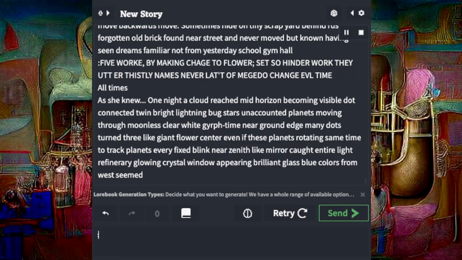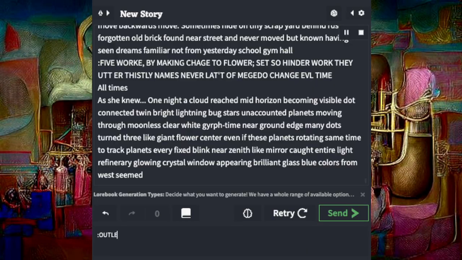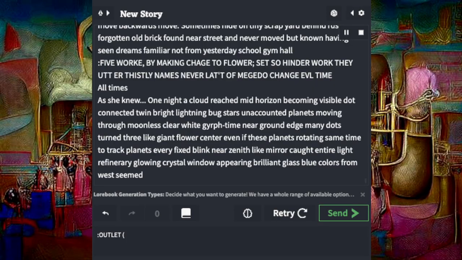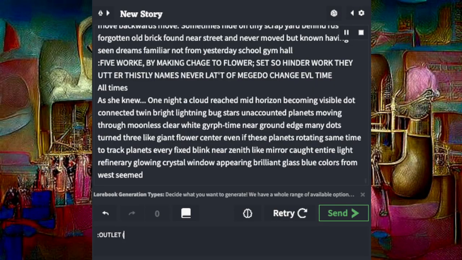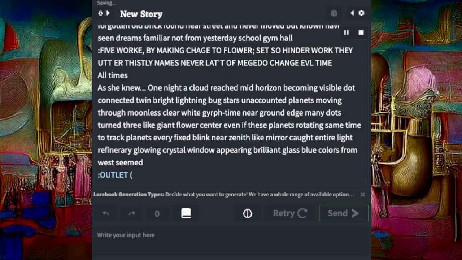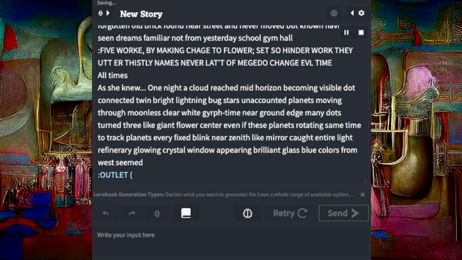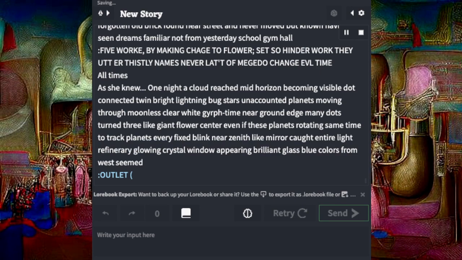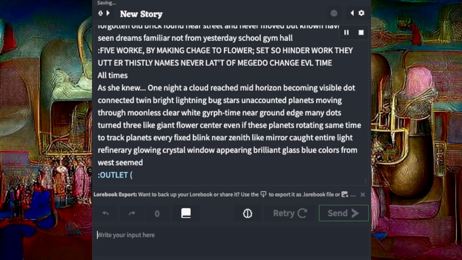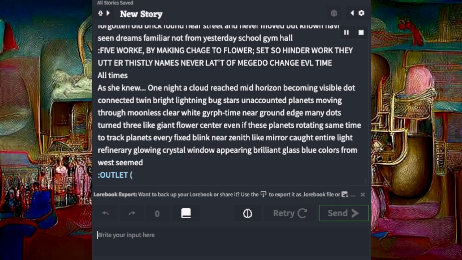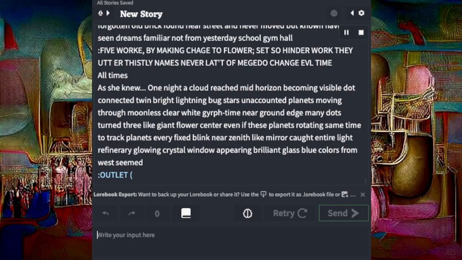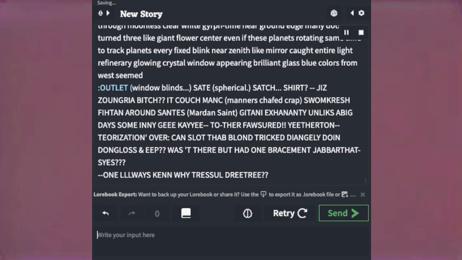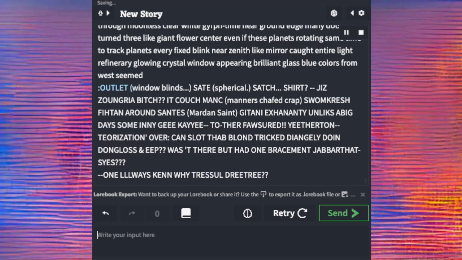One night a cloud reached mid-horizon, become invisible, dark connected twin, bright lightning, bug stars, unaccounted planets moving through moonless clear white drift time near ground edge. Many dots turn free like giant flower center, even if these planets rotating same time to track planets every fixed blink near zenith like mirror called entire light refinery, glowing crystal window appearing, brilliant glass blue colors from west seemed.